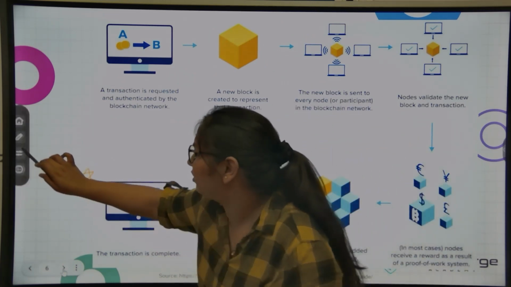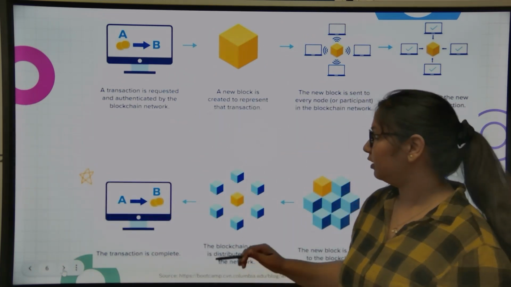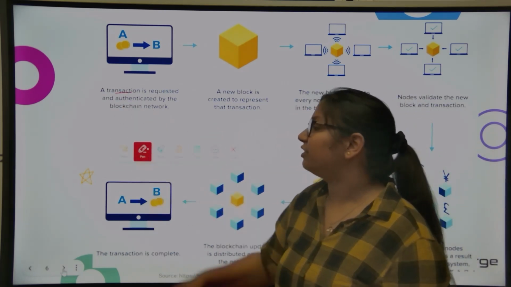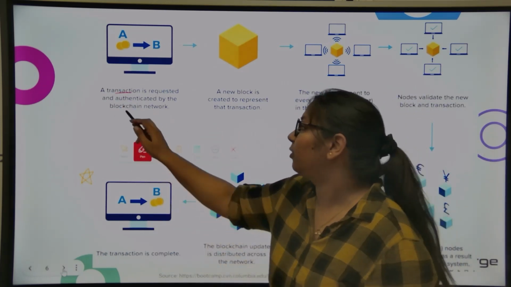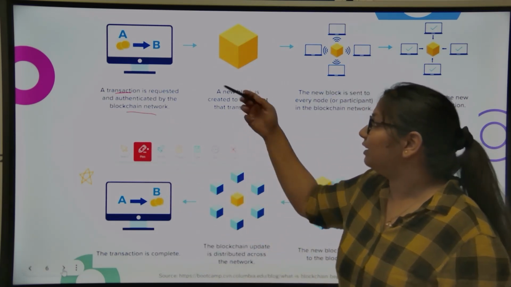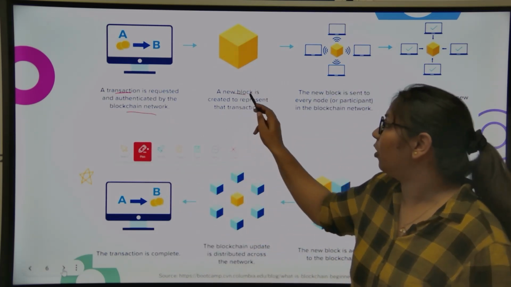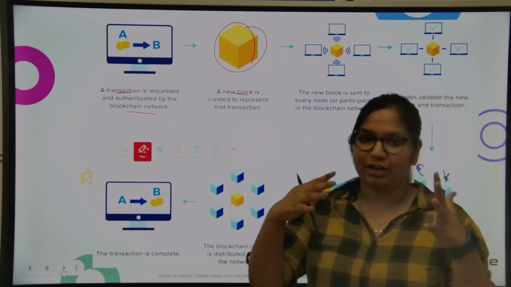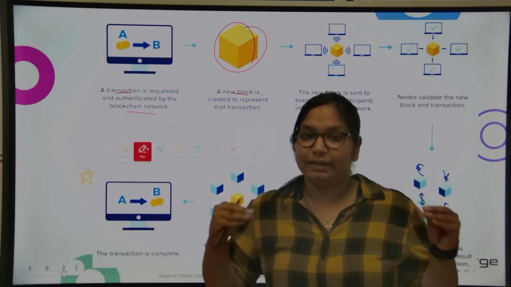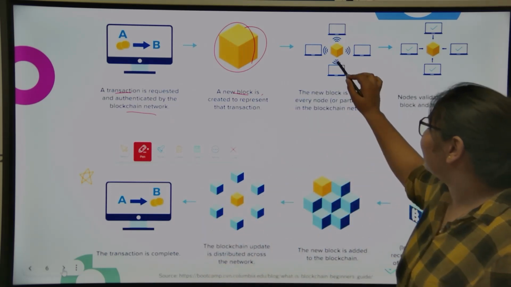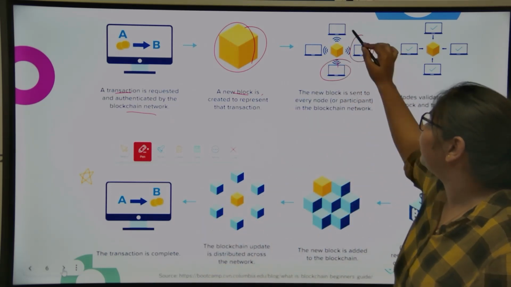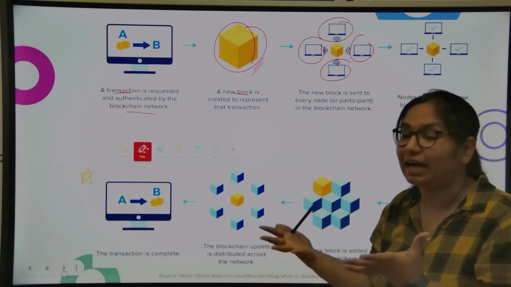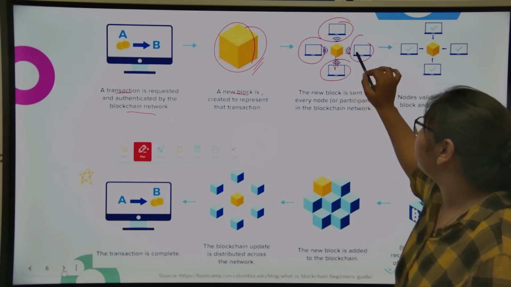So suppose this is one more example of the same thing. Suppose A wants to send money to B. So a transaction is requested and authenticated by the blockchain network, and this transaction is represented by a block. Now this block is broadcasted to all the participants in the network. These are the participants in the blockchain network. Now this new block, or the new transaction that has happened, is broadcasted to them.